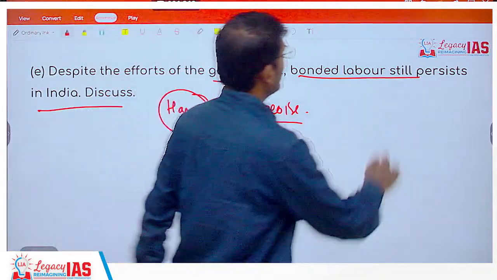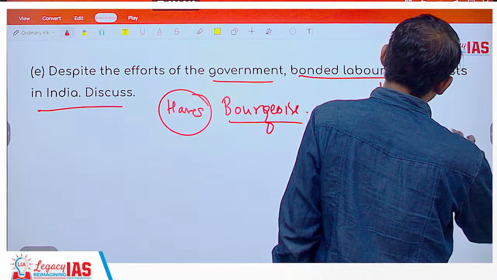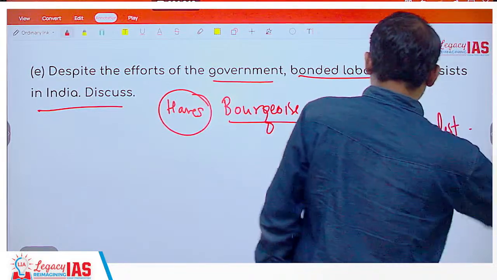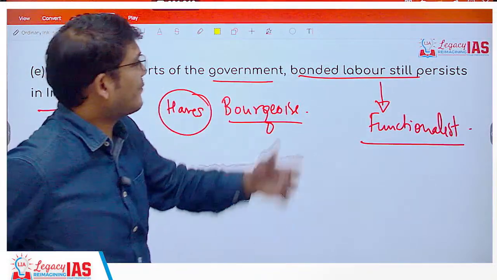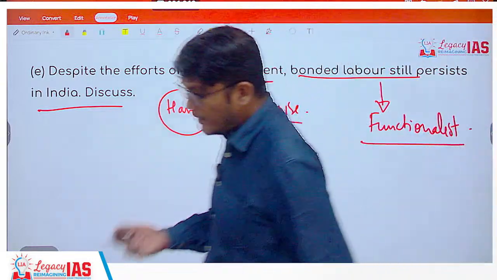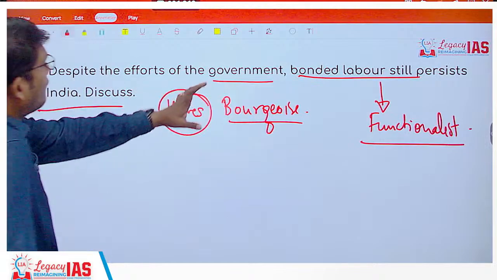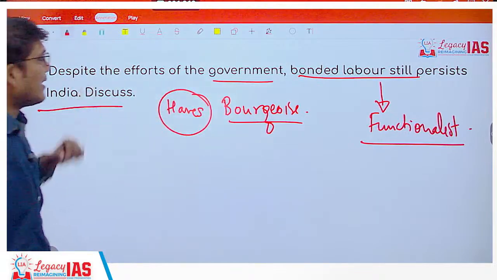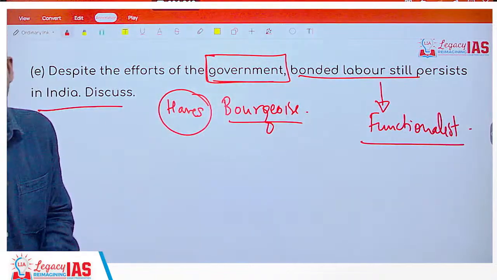You can also give a functionalist aspect of bonded labor. See, a functionalist aspect can be found in anything. Functionalists will also talk about the functionalist aspect of a crime. So the functionalist aspect of bonded labor is getting efficient, cheap labor for profits, etc. You can mention all that, because of which the efforts would be there, the policies would be there, but the implementation is inappropriate.